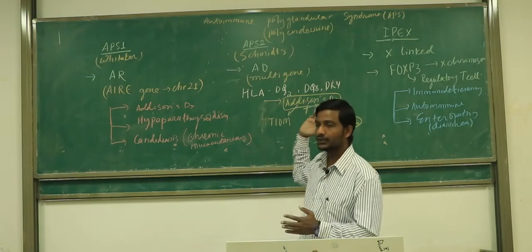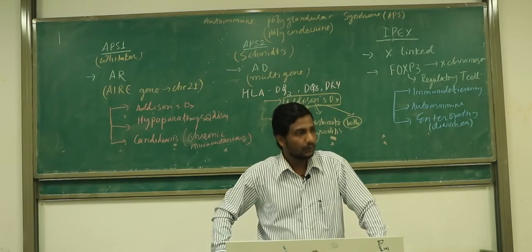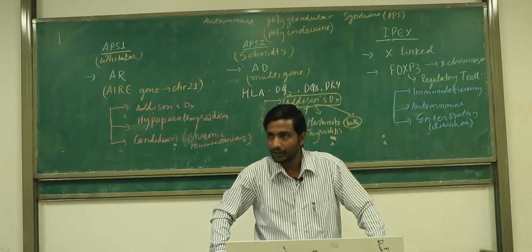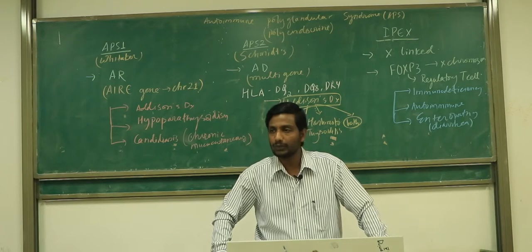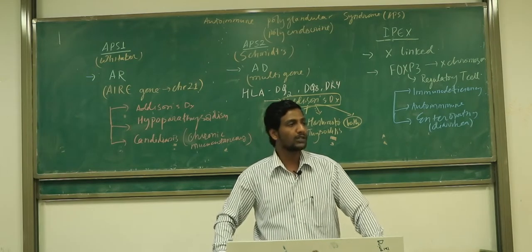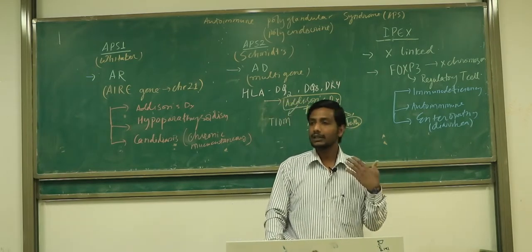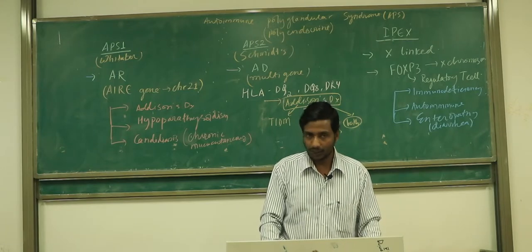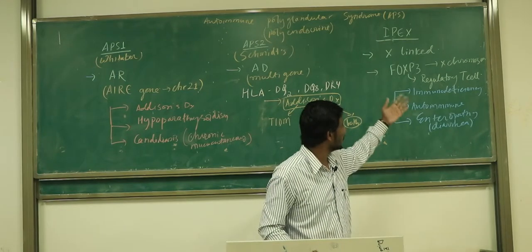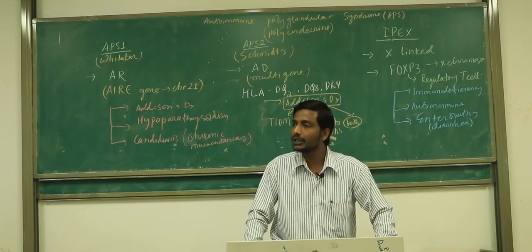And then which gene is associated with the IPEX? FOXP3, right? And this is located on which chromosome? X chromosome, and it has one very simple job. Its job is to regulate the T regulatory cells, right? Regulatory T cells, and that's why if it has a problem, the patient is going to have immunodeficiency.